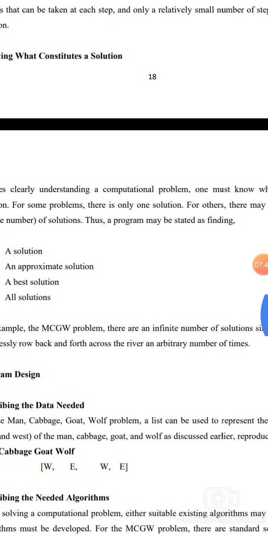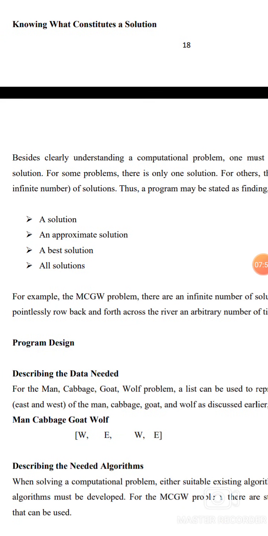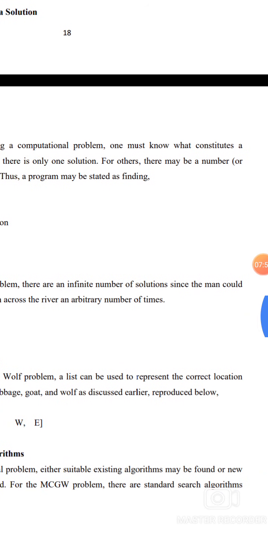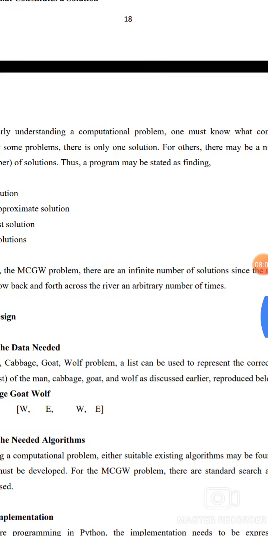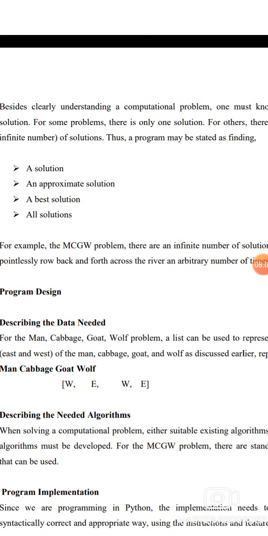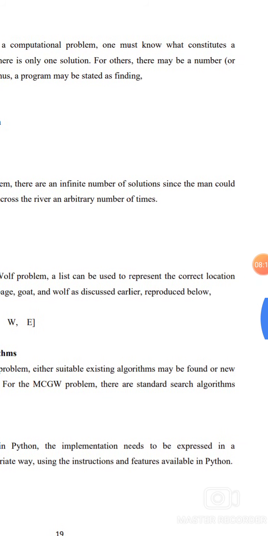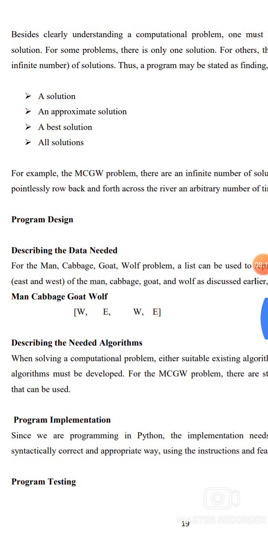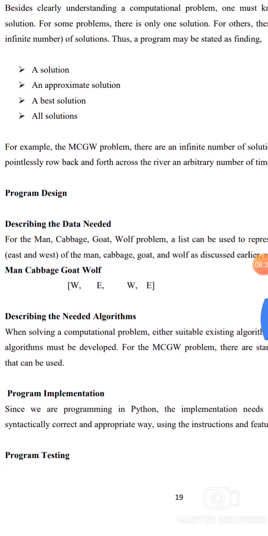Knowing what constitutes a solution. Besides clearly understanding the computational problem, one must know what constitutes a solution. For some problems there is only one solution. For others there are a number of solutions. The problem must be stated as finding a solution, an approximate solution, the best solution, or all solutions. Example, the MCGW problem: there is an infinite number of solutions. The man could pointlessly row back and forth across an arbitrary number of times.